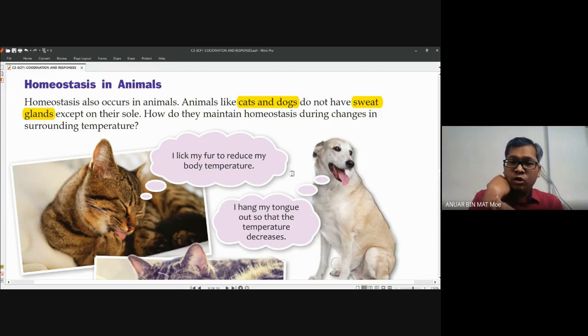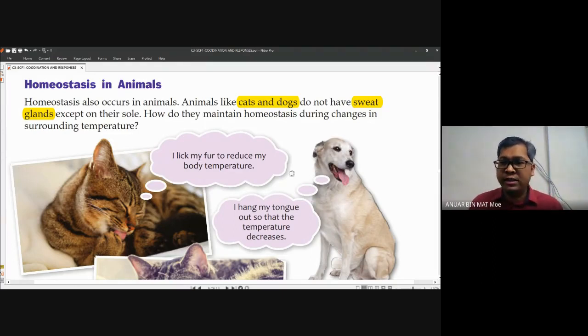Sweat gland will automatically produce the sweat, the water, because we want to cool down the body, right? When there is higher temperature outside, or when you do very rigorous activity or exercise, like when you are doing PJK, running, playing, the skin of our body will produce sweat to cool down the body.